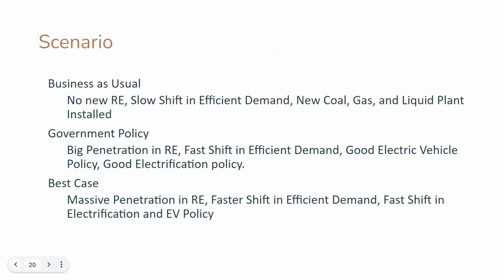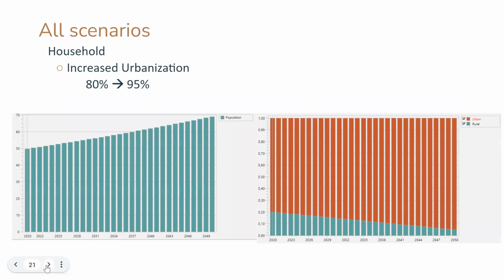For business as usual, no new renewable energy penetration, no efficiency in demand, and new coal, gas, and liquid plants installed. Government policy will have big penetration in renewable energy, passive efficiency in demand, good electric vehicle and electrification policy. Best case has massive penetration in renewable energy, partnership in efficiency demand, and passive in electricity and EV.